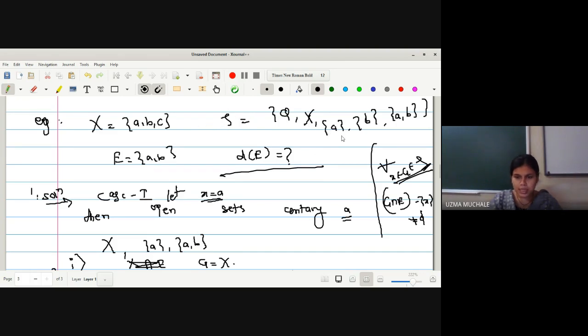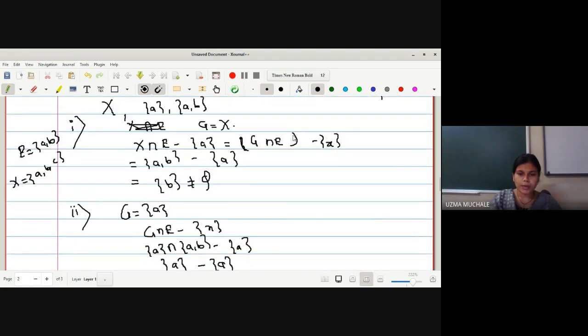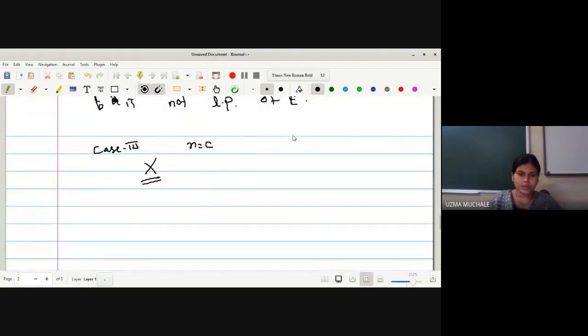So how many open sets are there containing A? We can have singleton A, AB and X, where X is nothing but your ABC. In the very similar way, we can select open sets containing C. How many open sets are there containing C? How to select the open set? Open sets are nothing but your members of TOE. So how many members of TOE contain C? Only capital X. Right? A and AB do not have a C. So the only open set containing x equal to C is X.